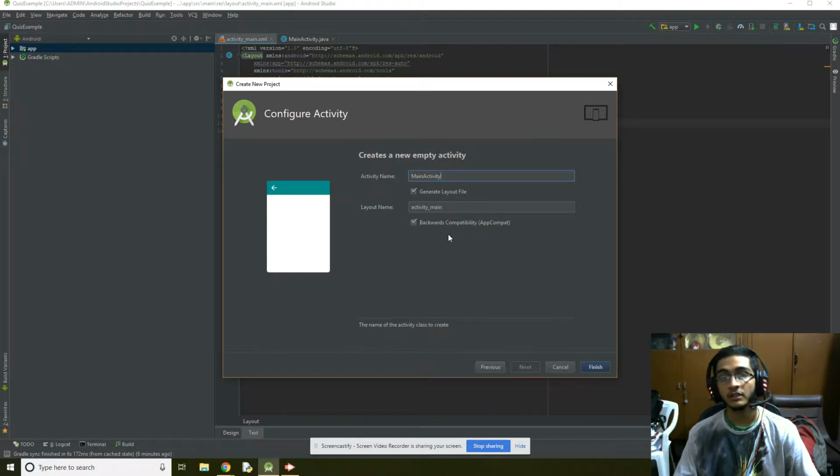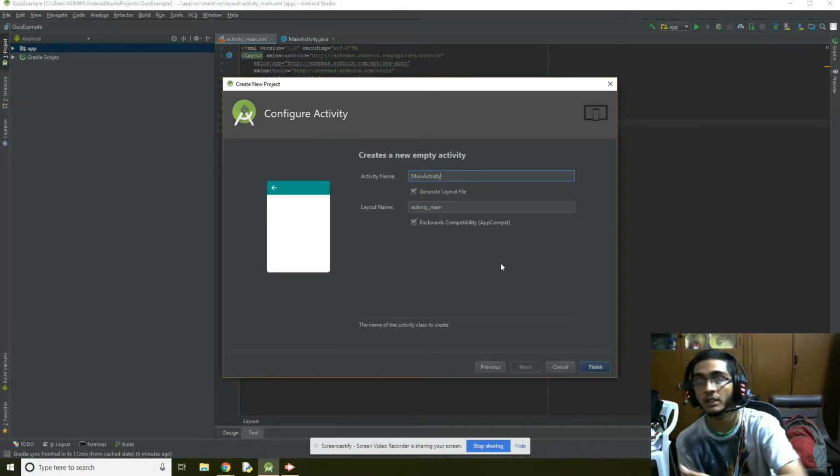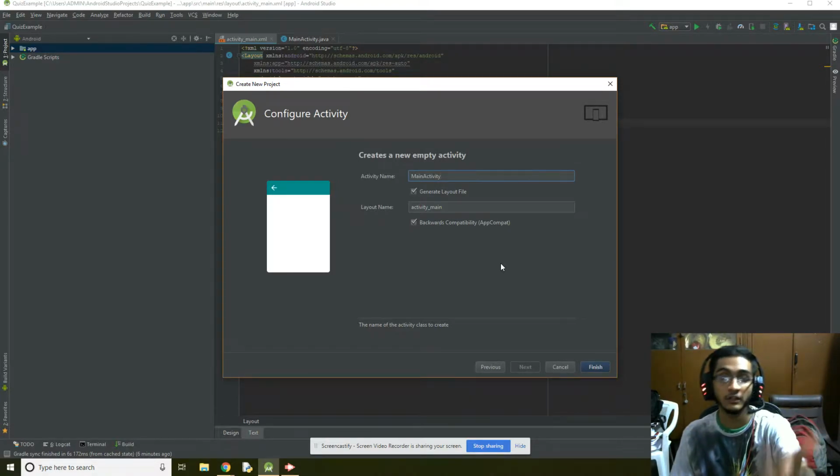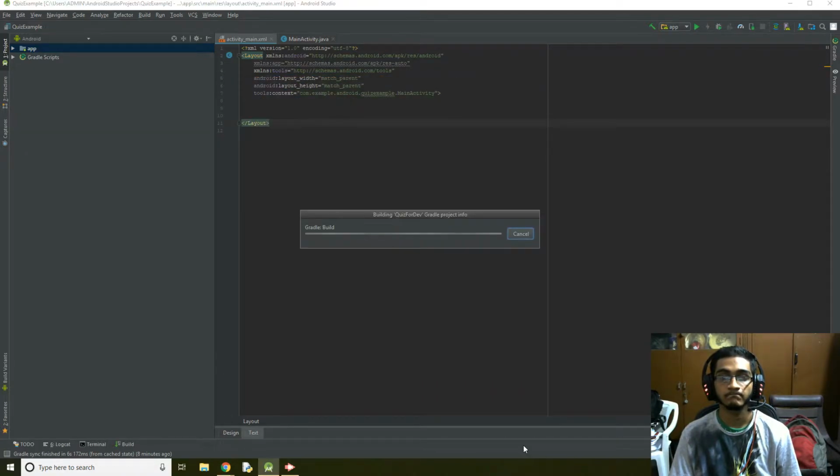Make sure you tick backwards compatibility so that the new layout works with the older Android versions and supports older devices too. That's it, finish. Let's wait until it builds. Gradle is building it for us. That's right, Gradle build started.